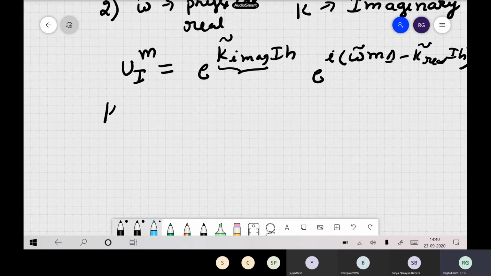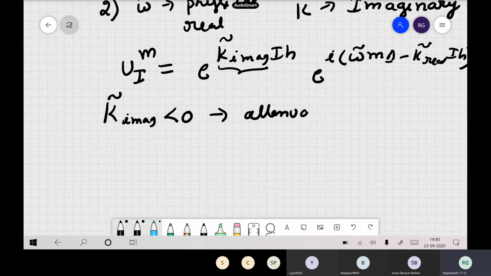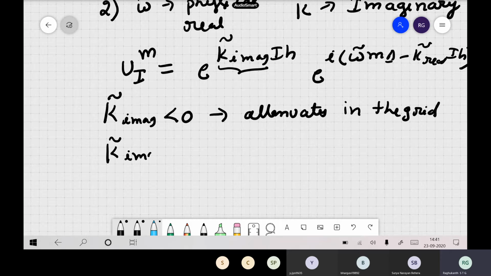If k imaginary is less than 0, it means attenuation, so the wave attenuates in the grid. If k imaginary is more than 0, then you have an exponential increase.